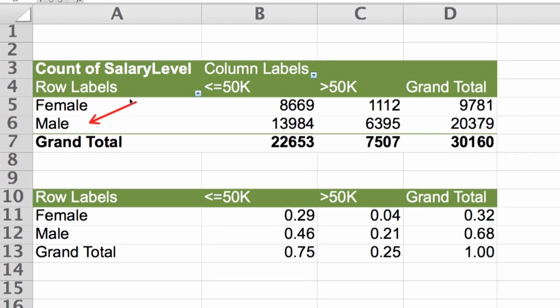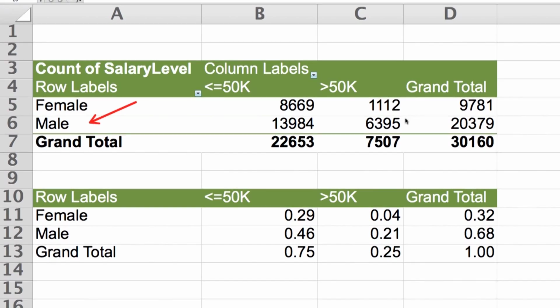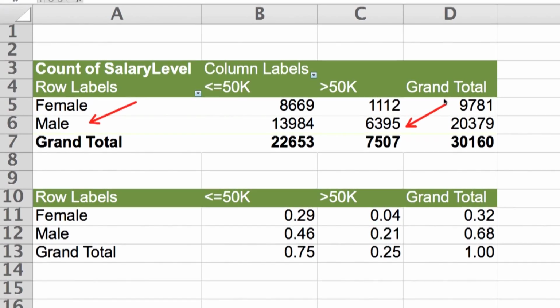You know, Lisa, I'm looking at male managers from our census data set. If you were a manager, you'd make over 50K. Well, thanks for that vote of confidence. There are about 6,400 male managers who make over 50K, out of a grand total of about 20,400. That's almost 1 in 3 by my calculations. It's